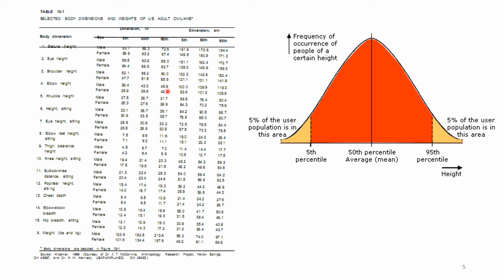So if you are designing a cabin, you are considering elbow height, you can fix whether you want to go for fifth percentile, 50th percentile, or 95th percentile. To make you understand this better, let's consider an example.